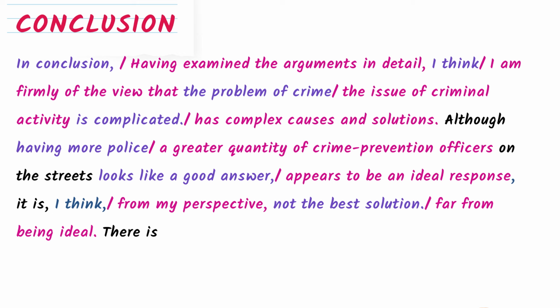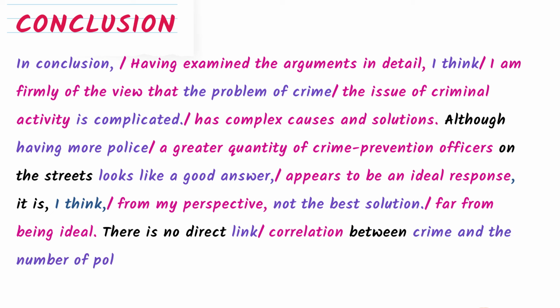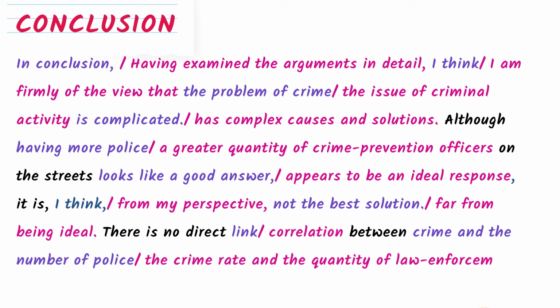There is no direct link. So instead of "link," you can write "correlation" between crime and the number of police. Again, you see that crime is repeated here, so we can write "crime rate." And for "number of police," we can write "quantity of law enforcement officers." So this is the sentence: the crime rate and the quantity of law enforcement officers.